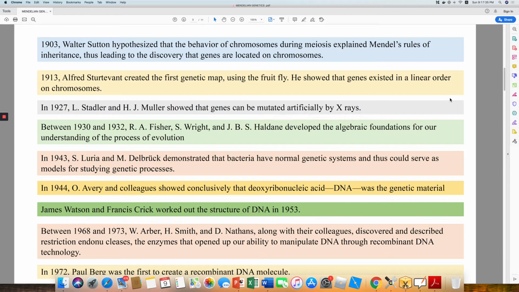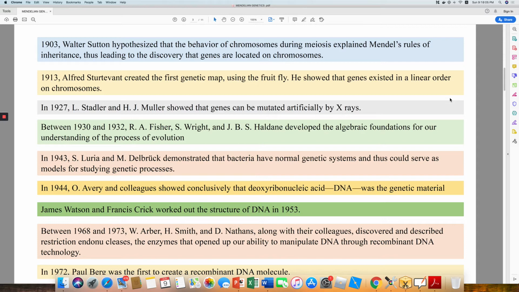In 1927, Muller showed that genes can be mutated artificially by X-rays. In 1930 and 32, Fisher, Wright, and Haldane developed the algebraic foundations of our understanding of the process of evolution. In 1943, Luria and Delbruck demonstrated that bacteria have a normal genetic system and thus could serve as models for studying genetic processes.